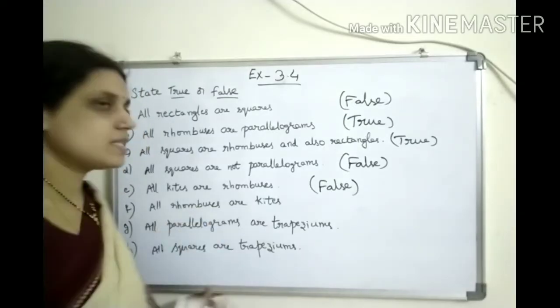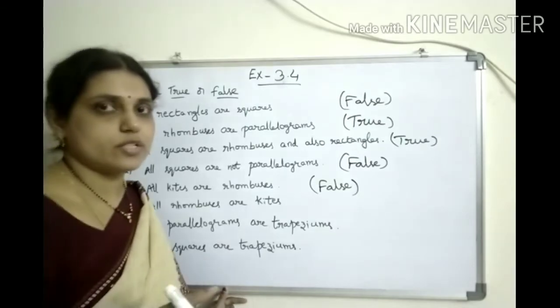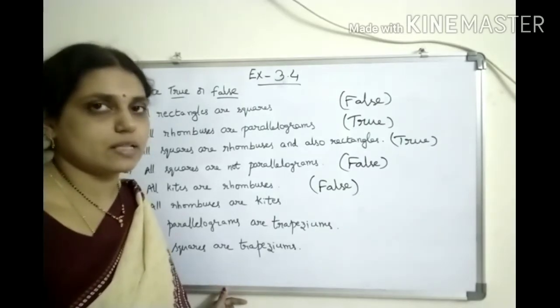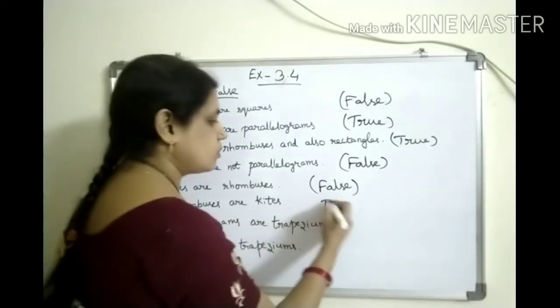Now, all the rhombuses are kites. Yes. What is meant by kite? The two pairs of consecutive sides should be equal. Even in rhombus, we get like that. The two pairs of consecutive sides are equal. That's why this is true.